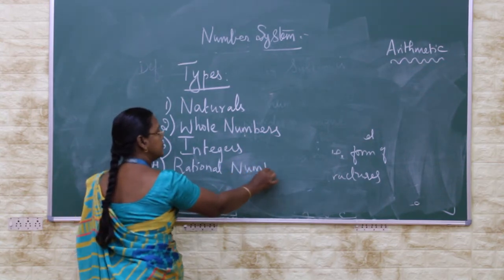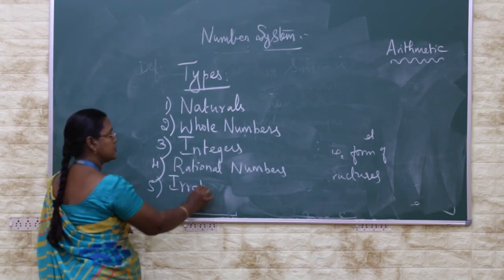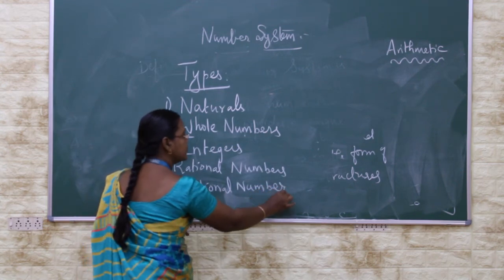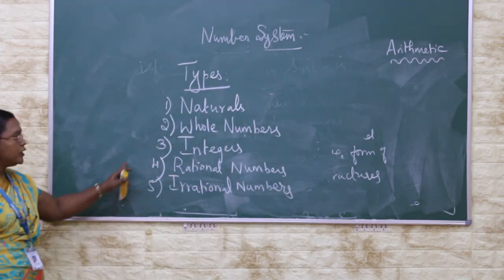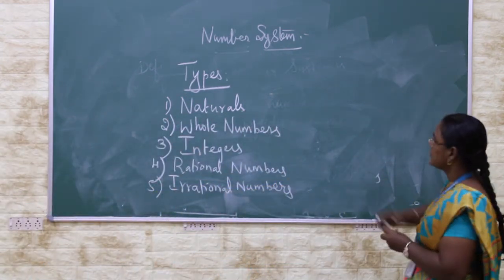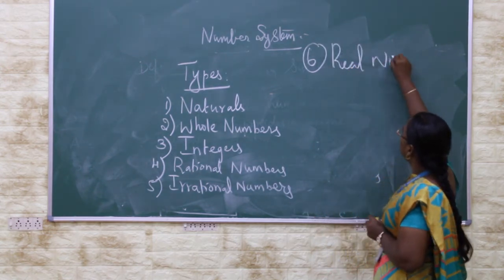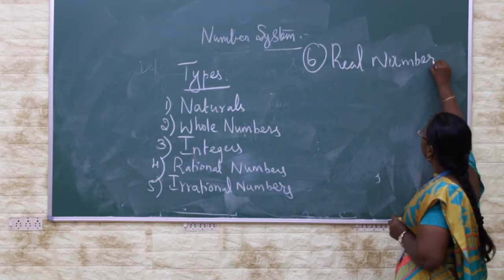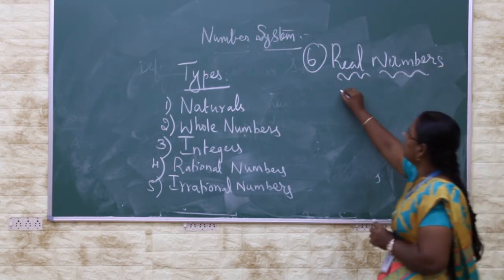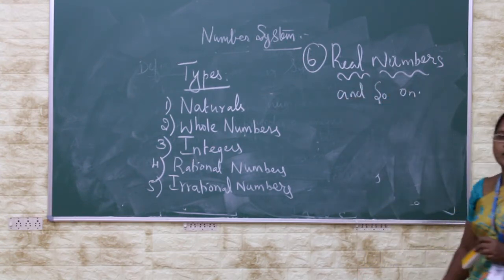Next one is irrational numbers. Followed by these, the next important thing is the real number system, and so on.